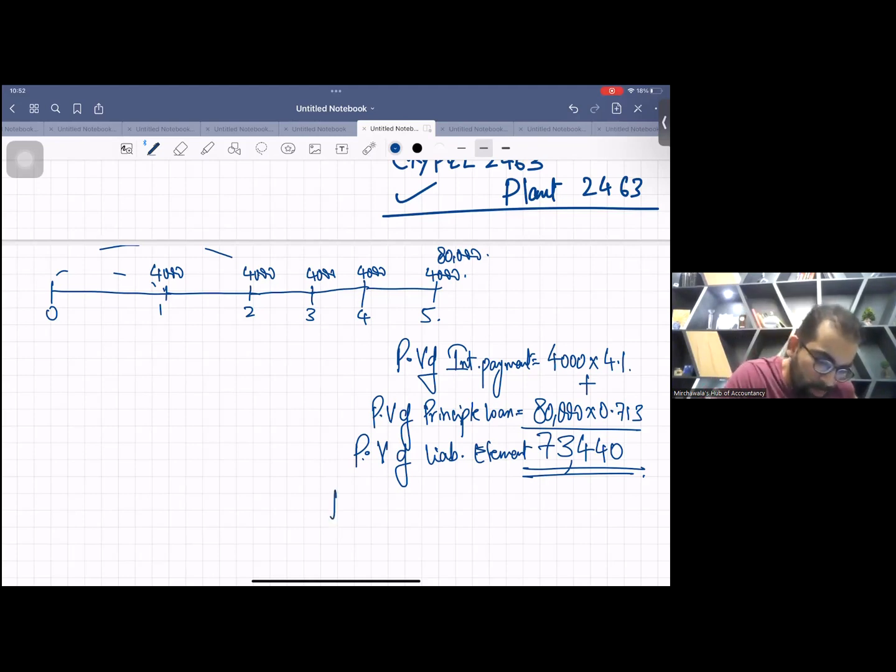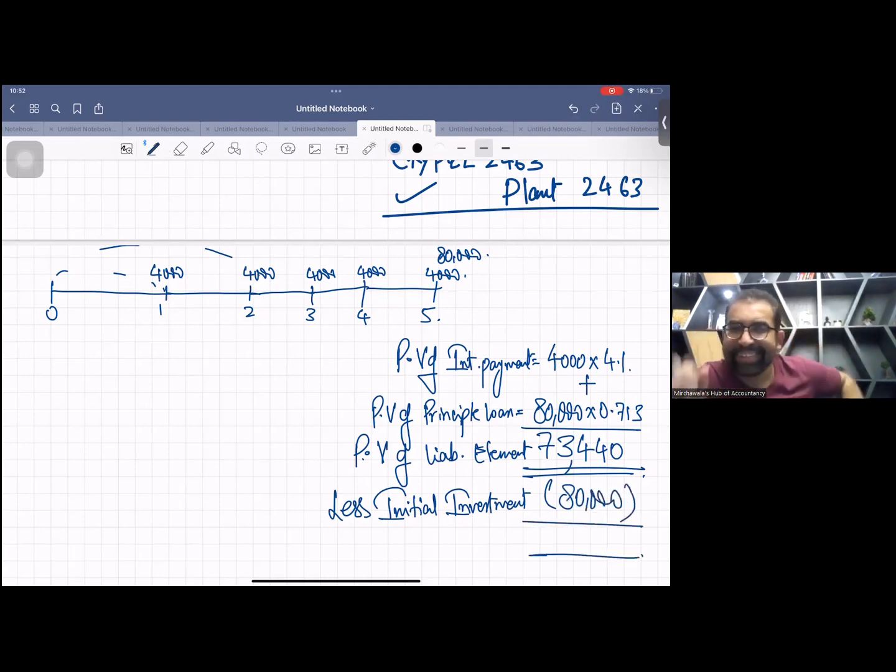But you know how much the initial investment was? How much did the investors invest? They paid us 80 million. They just think they paid us 80 million now. And if you treat this transaction as a pure loan, they are just getting 73,440 in terms of present value.